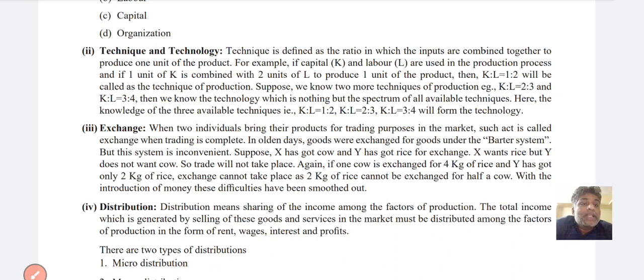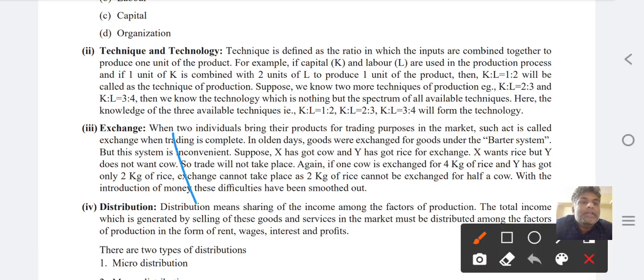So I repeat, for example, suppose K and L. K is the capital, L is the labor used for production process. If 1 unit of K is combined with 2 units of L to produce 1 unit of product, then K is to L. So we discussed already ratio.